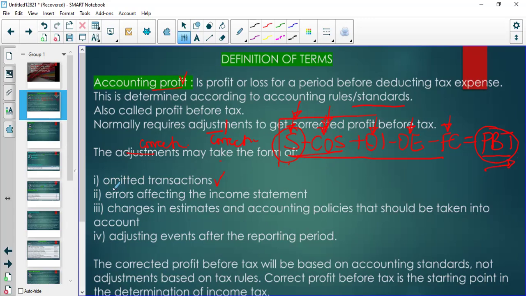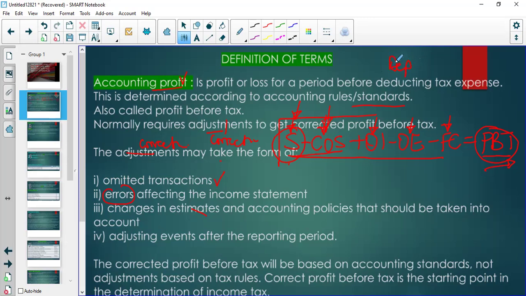It could be errors, right? An error where someone posts, for example, they make an error and they post here. I could think of an error like depreciation, right?